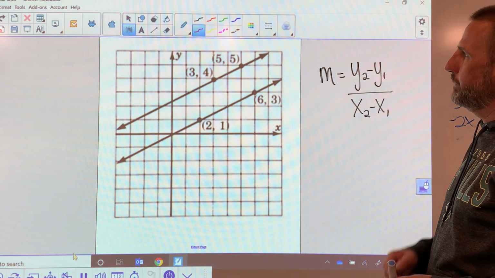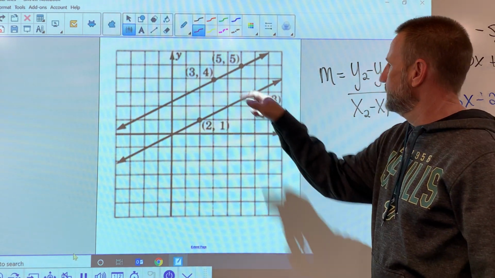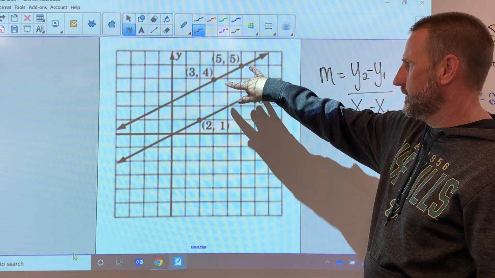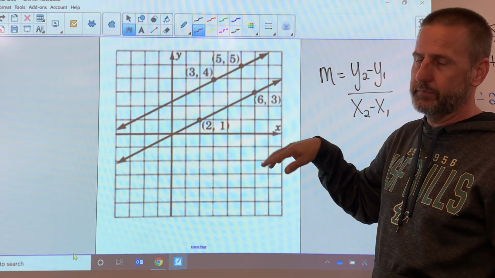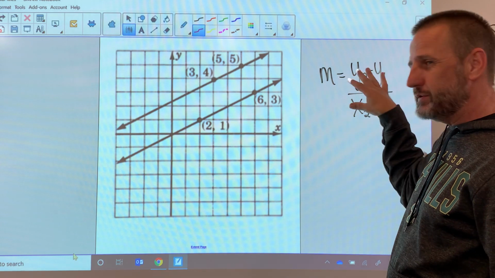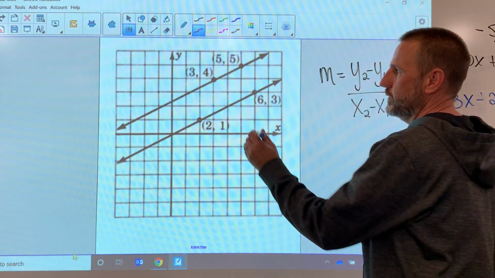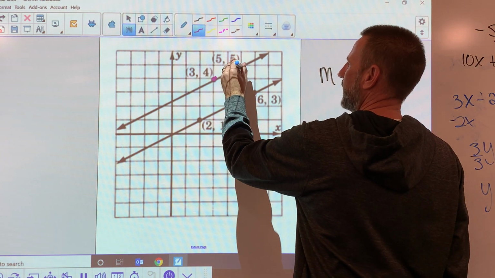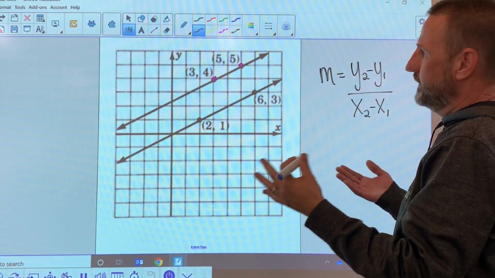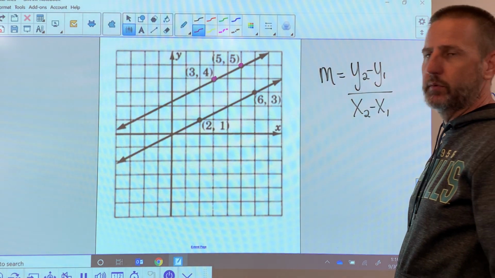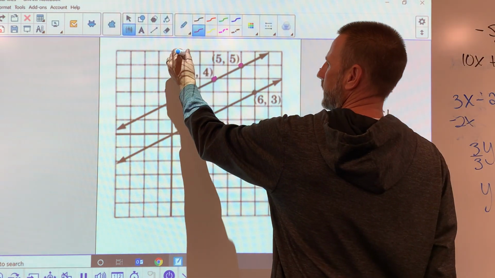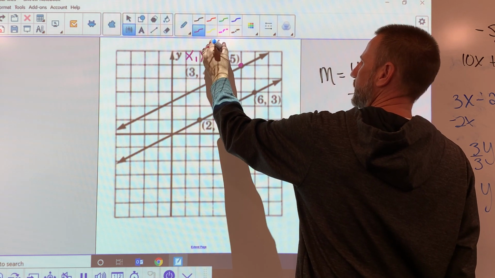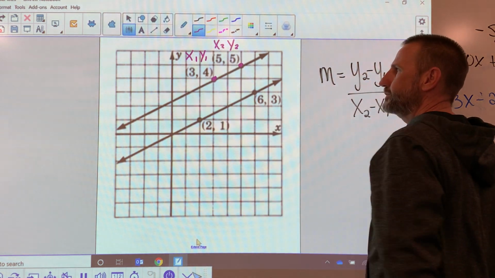And what I want to do is plug those numbers into my formula and calculate my slope, because something's odd here. I notice the distance between these two dots seems to be different than that, but yet the two lines don't look like they intersect. So I want to make sure that they really do have the same slope. So I'm going to highlight these two, and then I need to assign each of them a value of x1 and y1. So I'm just going to call this one x1 and y1, and this one x2 and y2.